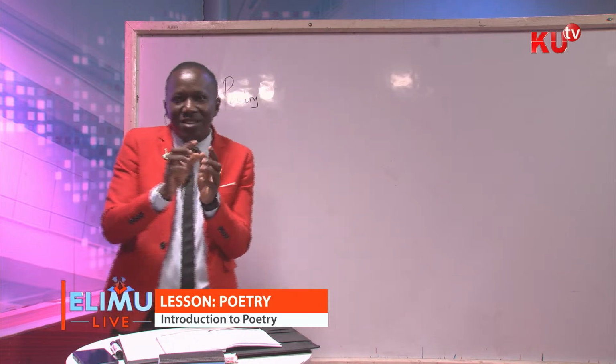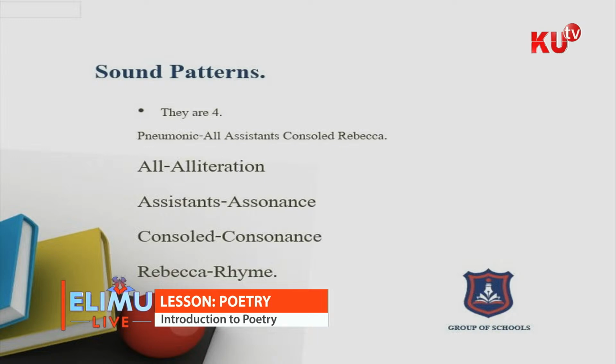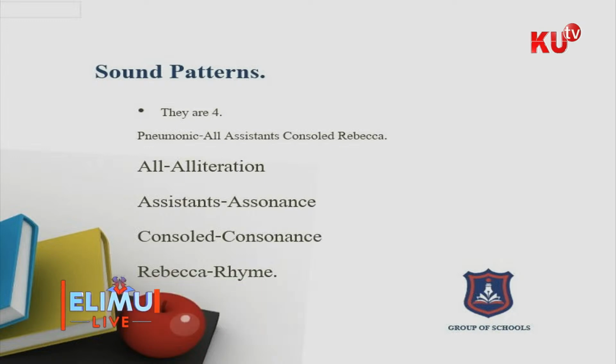So you find line 1 of the stanza is ending with a certain sound. Line 2, the word there is ending with a certain sound. Line 3, in that stanza, the word is ending with a certain sound. If these sounds are the same, for example, sound S, and the second line's ending word is also sound S, then we use A to show that this is sound S.